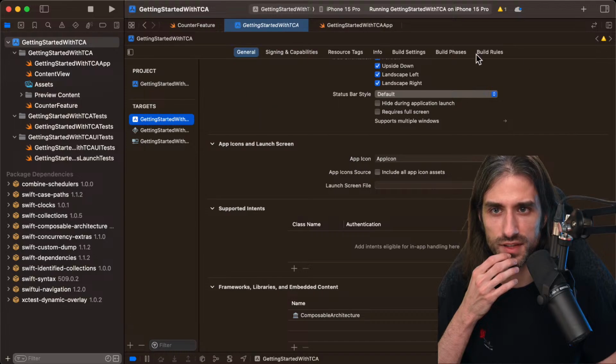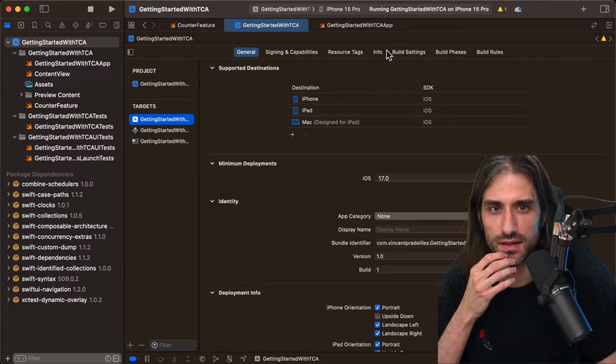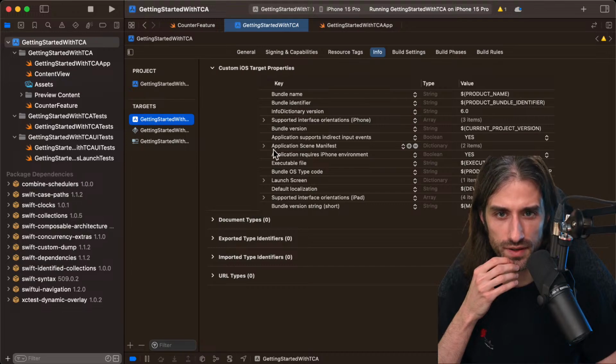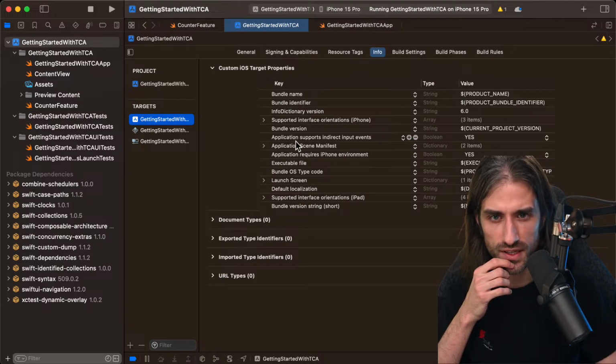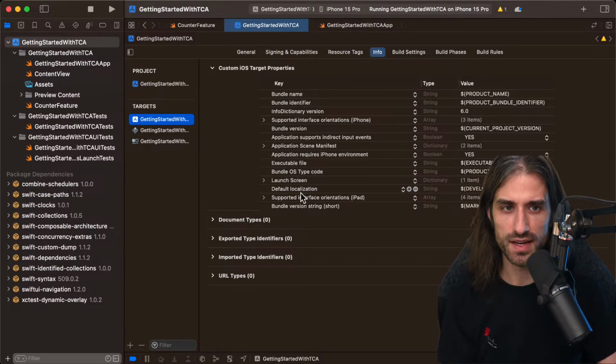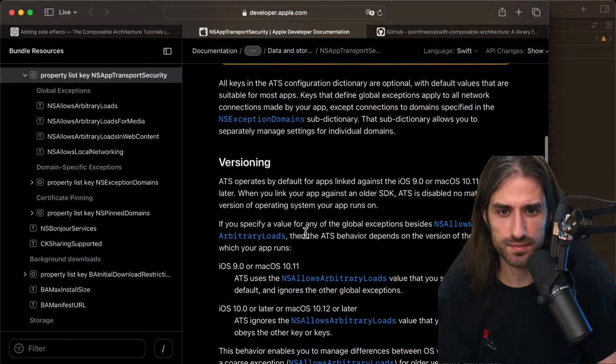So check the Info tab. So here, Info, perfect. Do I see it somewhere or do I need to add a key? Bundle name, application supports, no. So I guess that's when I need to find the name of the parent key.